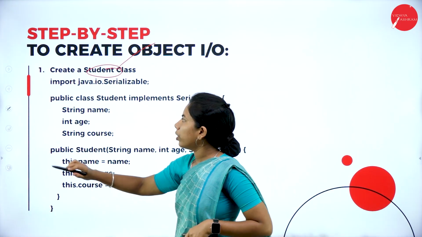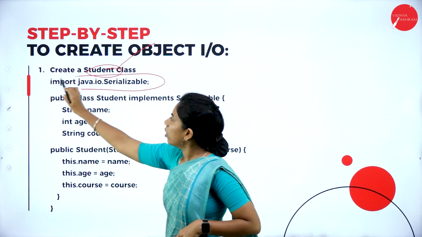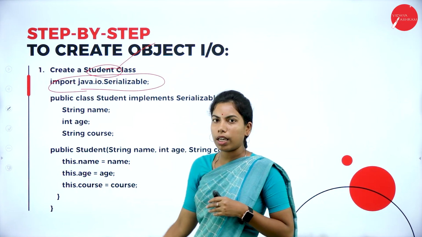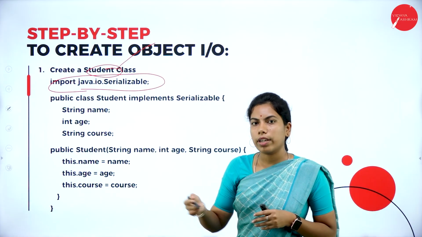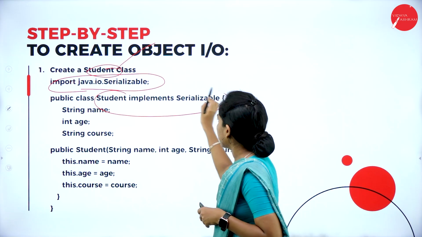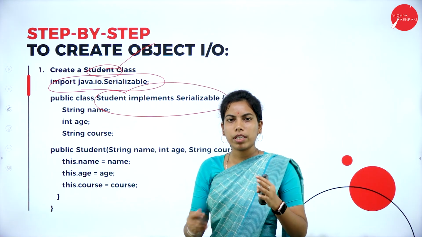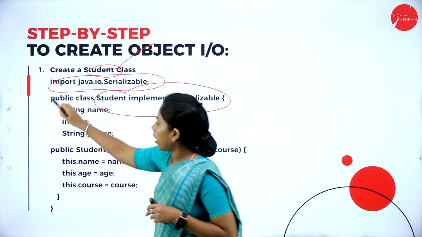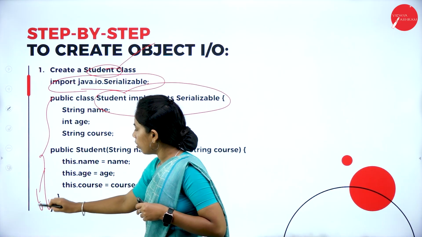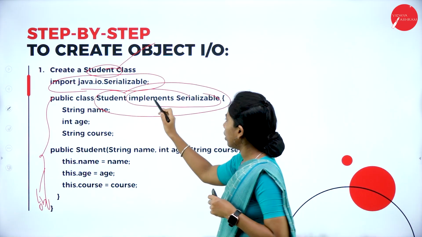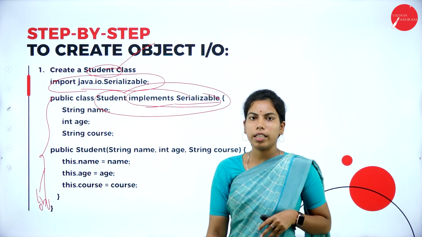A class called Student. As I already told, import java.io. We do an operation called Serializable here. So instead of star we have to put Serializable. After that we have to make this class serializable, which means the entire class is converted into one object. So that's why we have to make that using the implements keyword and the Serializable interface.